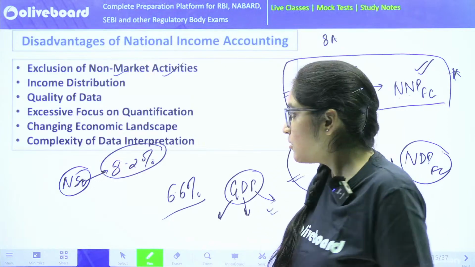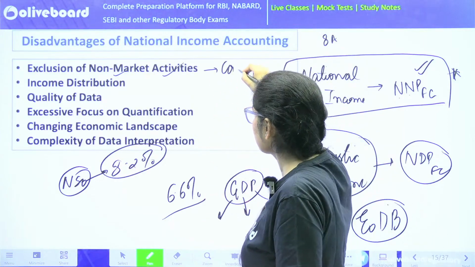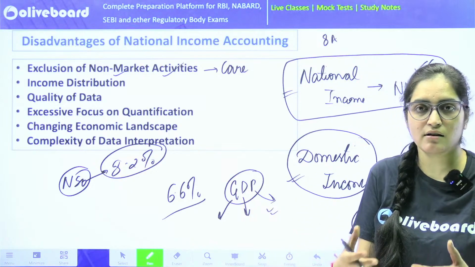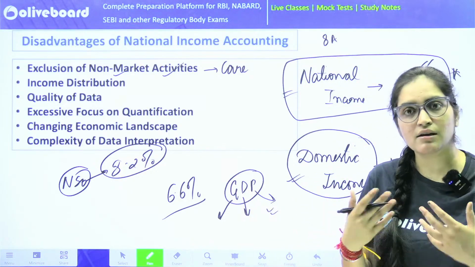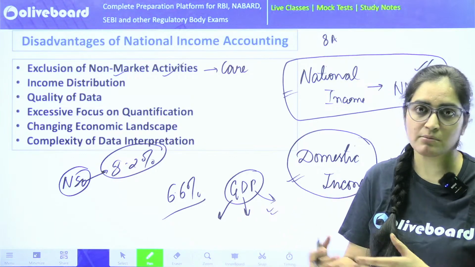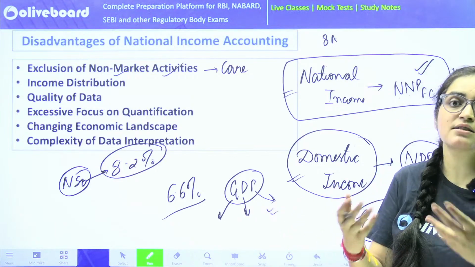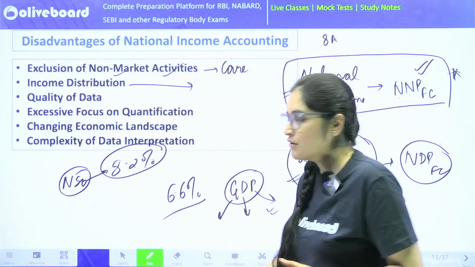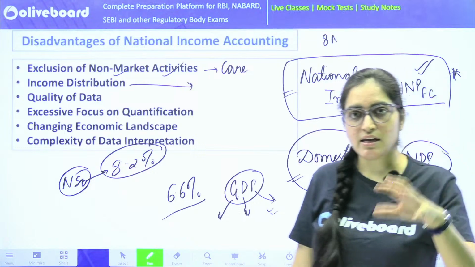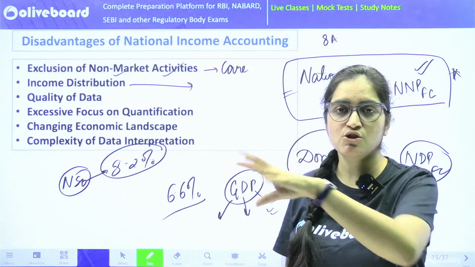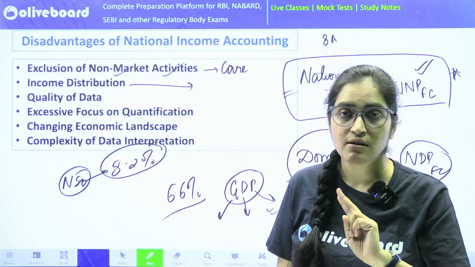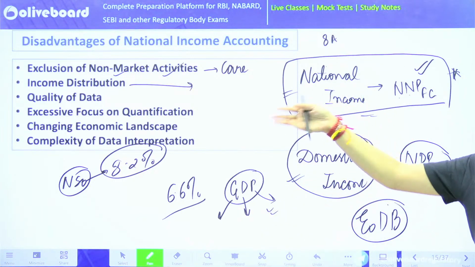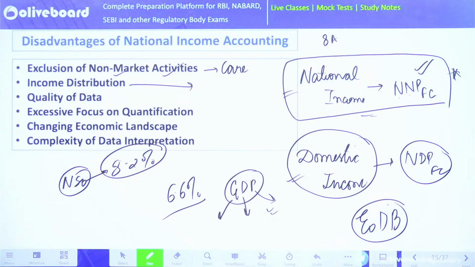The other thing is, what about the caregiving activities? Caregiving activities like our mothers do, they do not get paid for the work they are doing. And what about their contribution to the economy? That cannot be calculated because they are not given any income. The other thing is income distribution. We can say that in any country the per capita income is so and so, but what about the inequalities? Whenever we try to calculate national income, we are least bothered about the inequalities that might be prevalent in that area. So that gets missing.